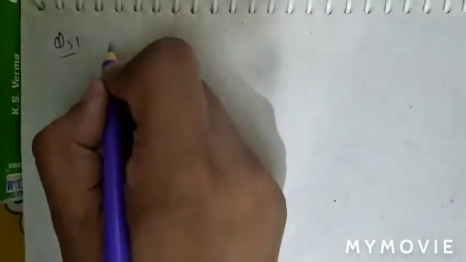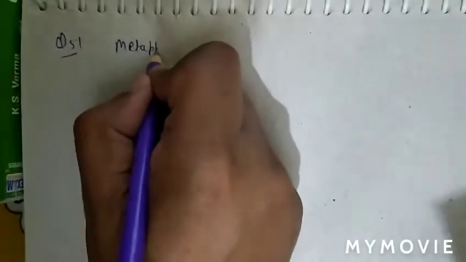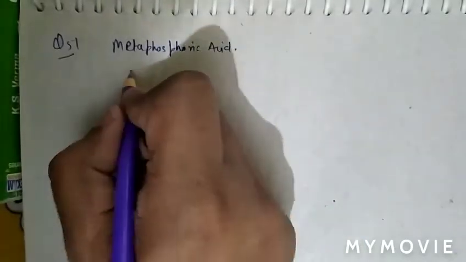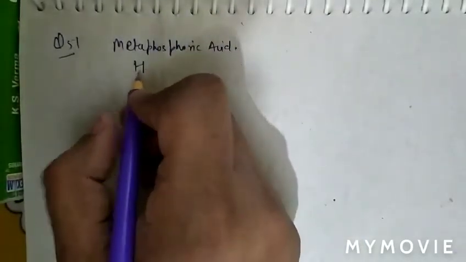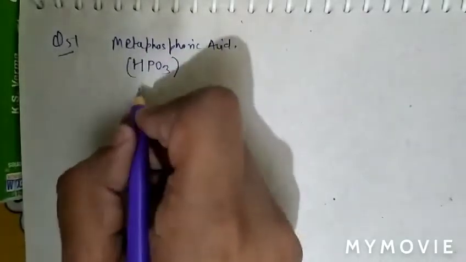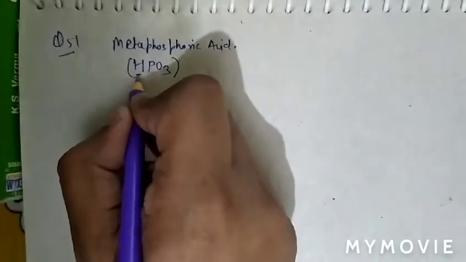See question number 51. In question number 51, what is given there? The question is, metaphosphoric acid is. As we know that the molecular formula of metaphosphoric acid is HPO3, and as we know that there is only one hydrogen.